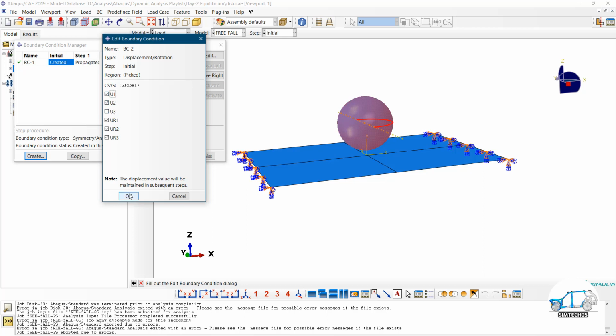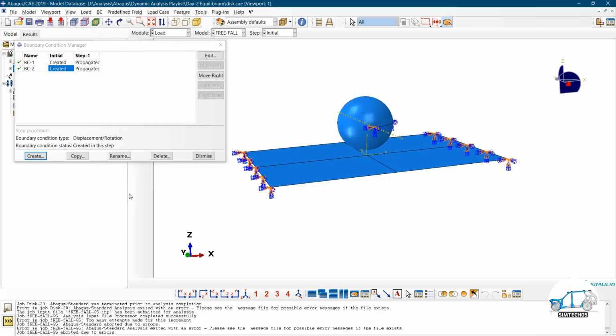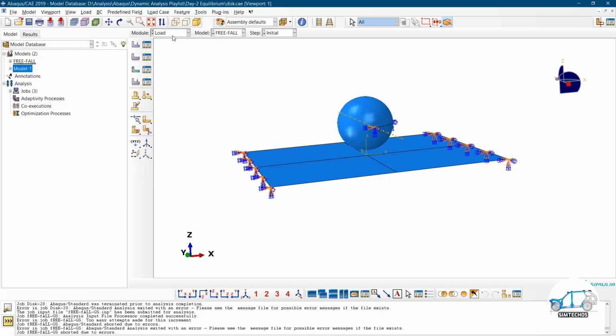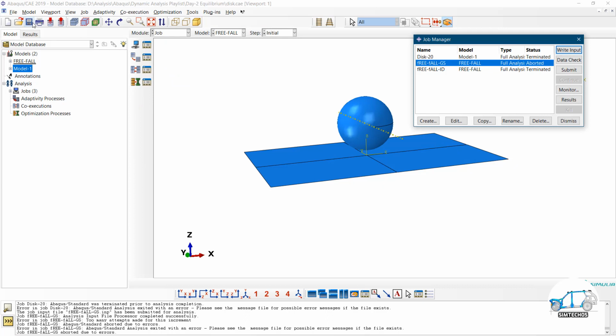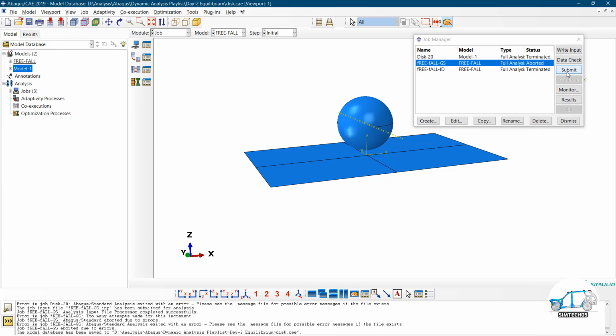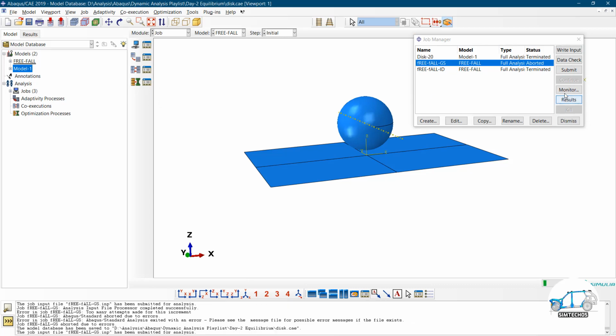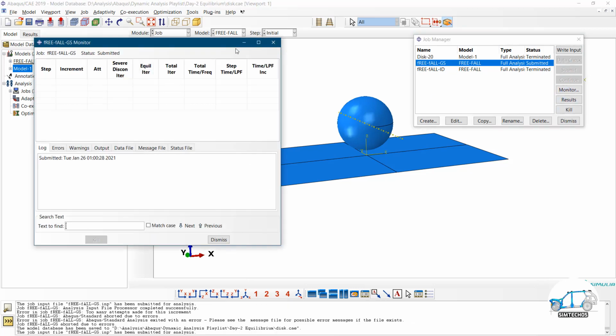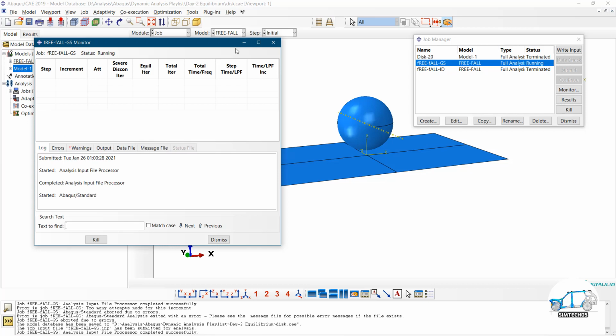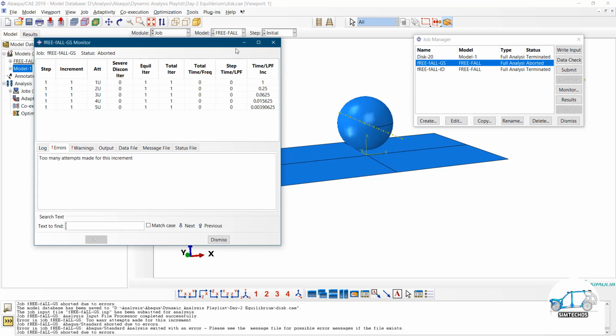Now click on OK. Yes, that's fine. Now go to the job and try to submit it. And let's see what will happen. So again, you can see the same error we got.